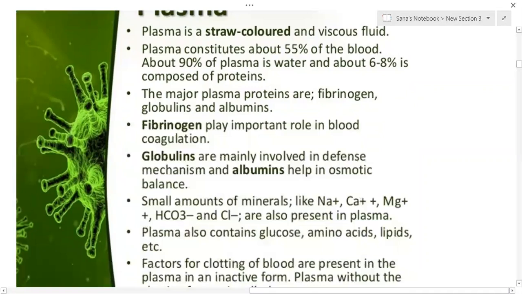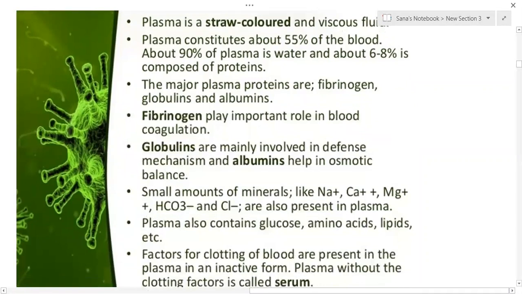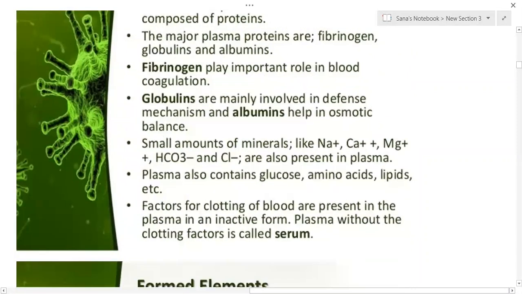The major plasma proteins are fibrinogen, which is an inactive form, globulins, albumins, etc. Fibrinogen plays an important role in the blood clotting or blood coagulation mechanism. Globulins are mainly involved in the defense mechanism. Various immunoglobulins like IgE, IgG, IgA, IgD, and IgM are all globular proteins. Their major function is to fight against the various microbes that enter our body.